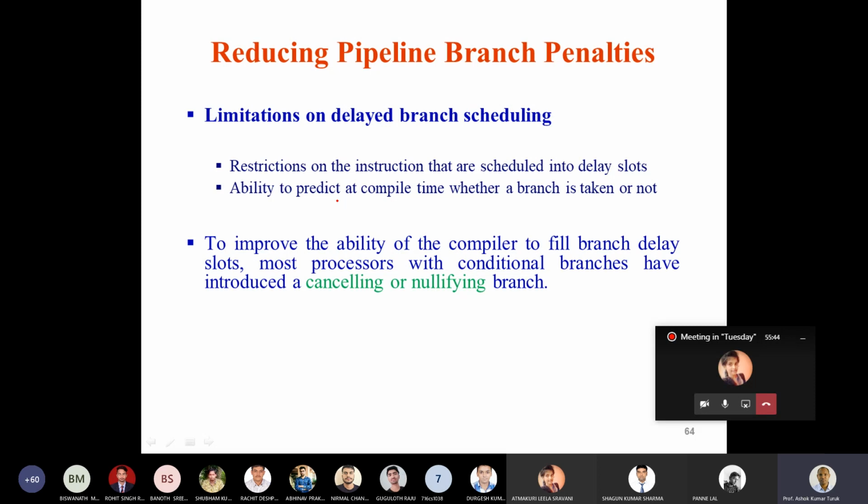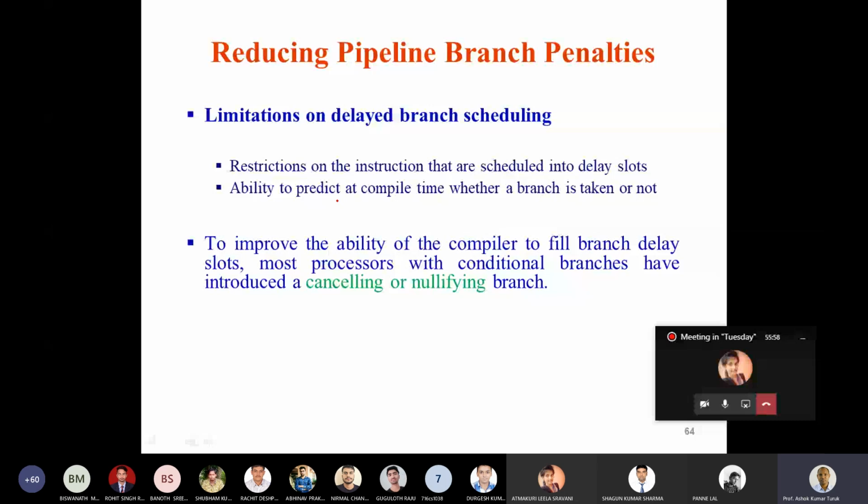This technique is built into the processor so that the compiler can fill the instructions in the delay slot.